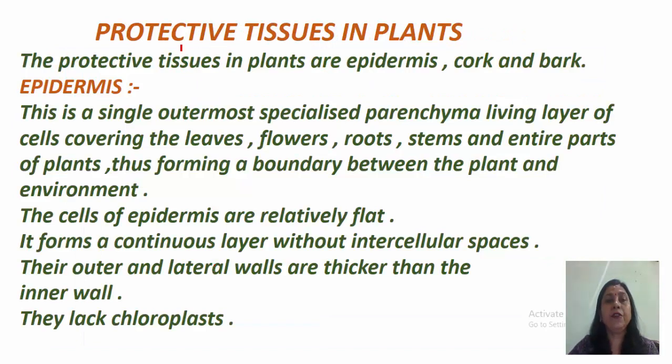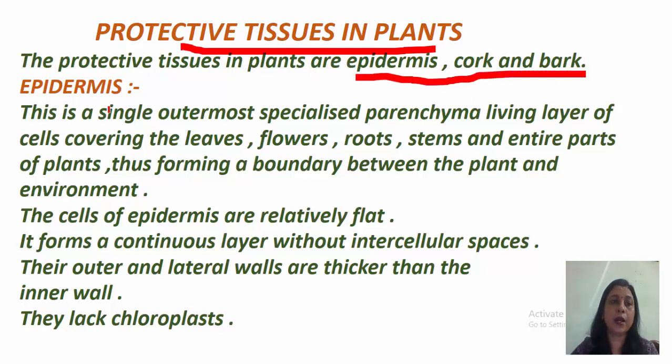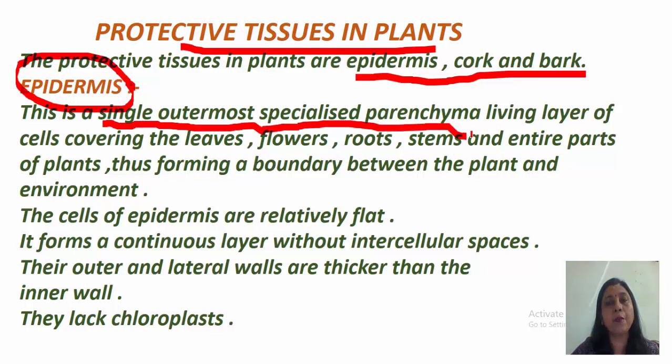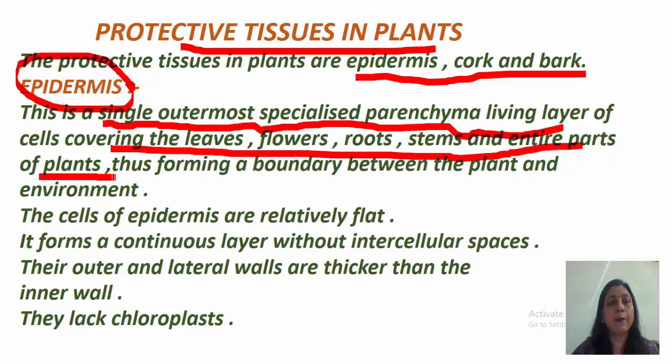Now, the protective tissues in plants. The protective tissues in plants are epidermis, cork and bark. Now coming to epidermis. Dermis means skin and epi means above. This is the outermost layer and it is single layered. This is a single outermost layer of specialized parenchyma living cells. They cover the leaves, flowers, roots, stems and entire parts of the plants. Thus, they form a boundary between the plant and the environment.